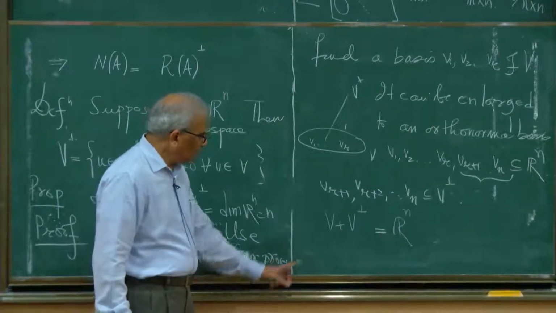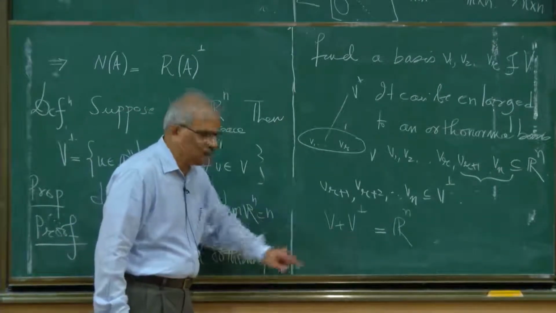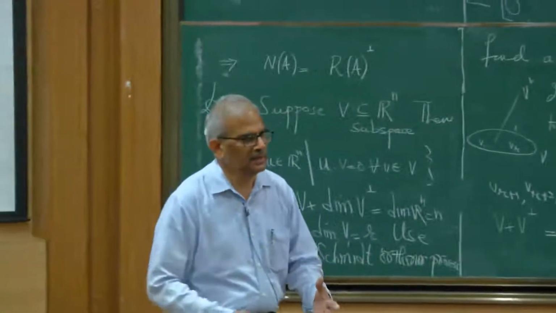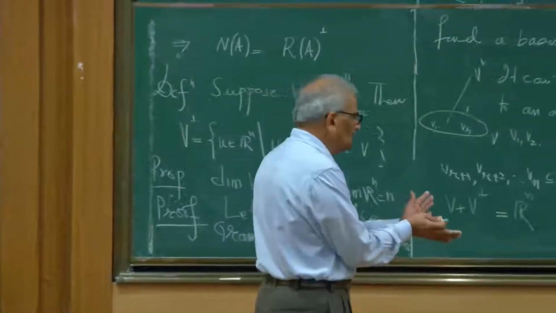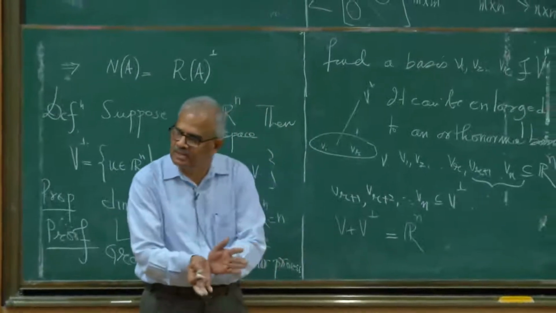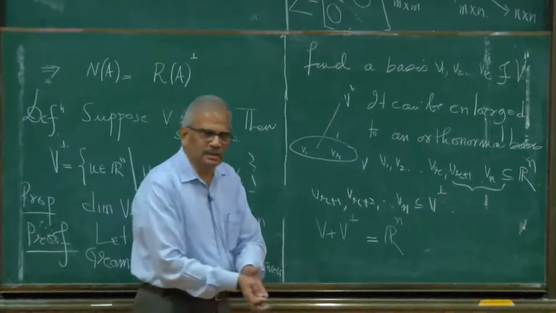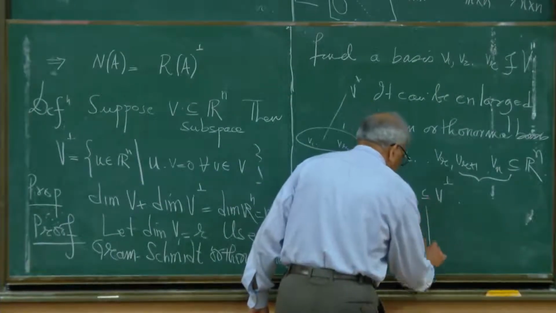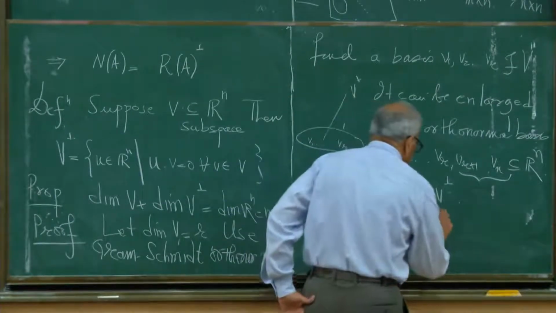Okay. What is the intersection of V and V perp? Zero vector only. Yeah, they are perpendicular to each other. The only vector which is perpendicular to itself is the zero vector. So therefore, their sum is Rn, and so this is a definition.